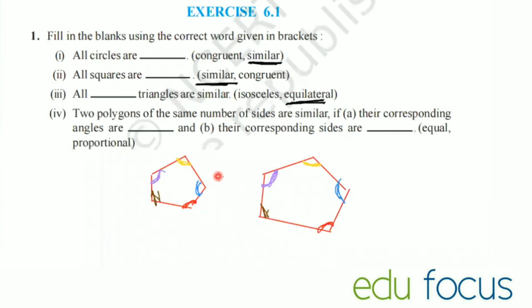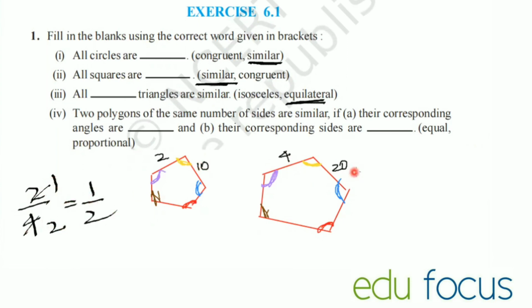So these two are similar, and their corresponding sides are proportional. Understand this, it's very important. It is 2, it is 4. It is 10, it is 20. When we divide this and this, what do we get? 2 divided by 4, we get 1 by 2.